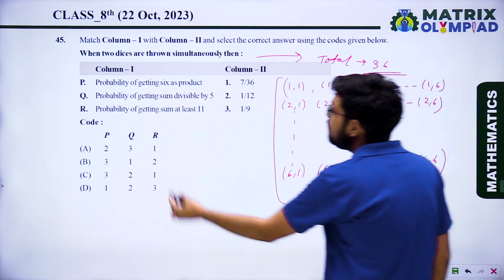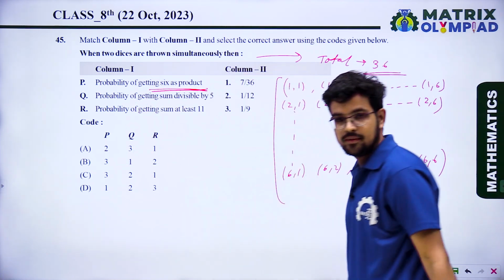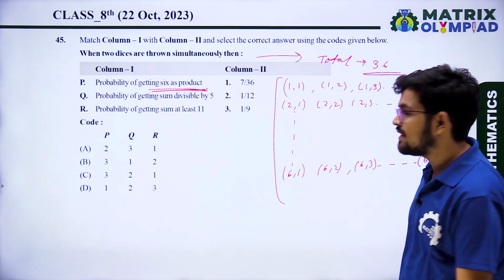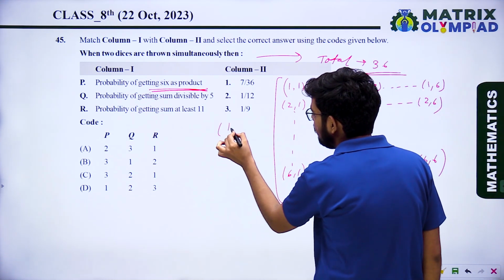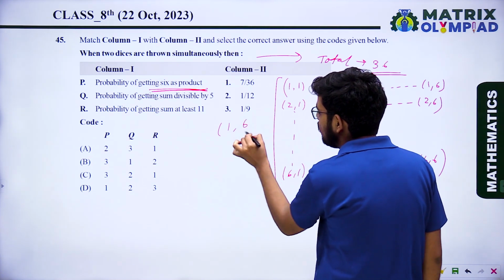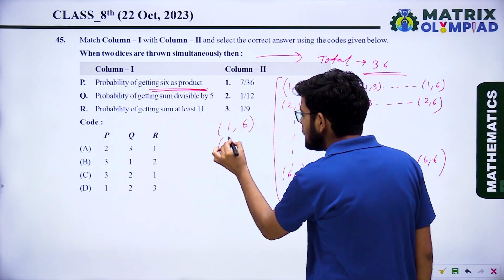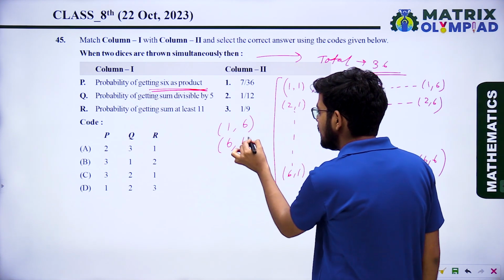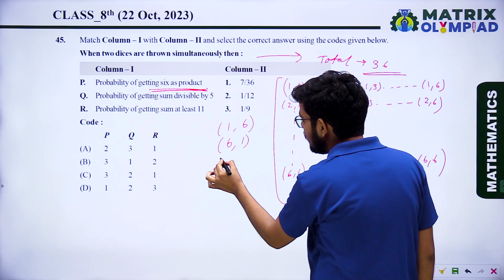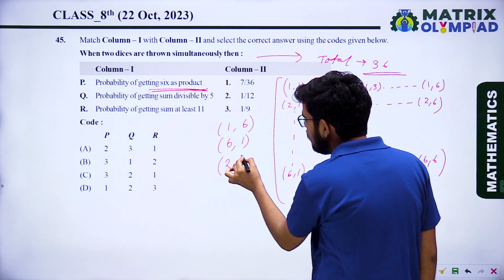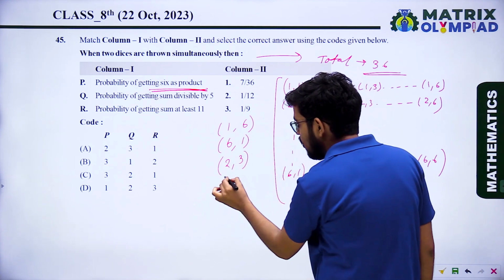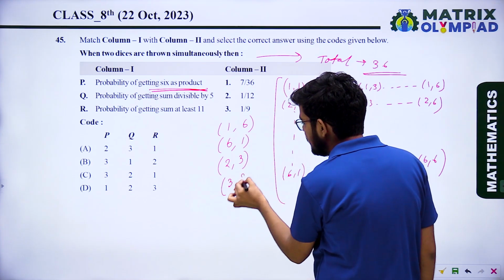Now the probability of getting 6 as a product. When will you get product 6? When the first outcome is 1 and the second outcome is 6. On the first it is 6, on the second it is 1. On the first it is 2, on the second it is 3. On the first it is 3 and the second is 2.